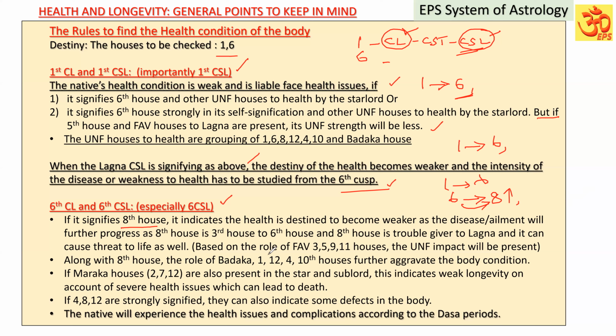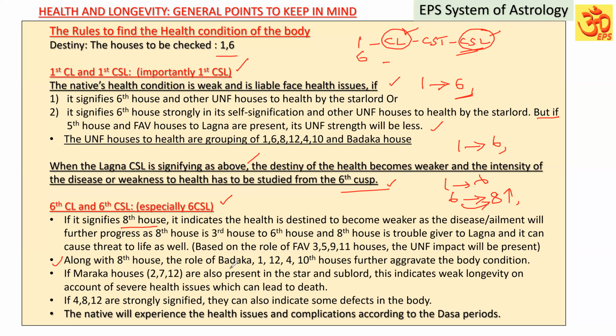Based on the role of favorable 3, 5, 9, 11 houses, please exclude the Badaka houses. The unfavorable impact will be present. Along with that, if favorable houses to the Lagna are also present, then the intensity of the trouble is going to be reduced. Along with that, if trouble-giving houses to the Lagna are also present, and Maraga Badaka houses are also joining, they are going to give threat to the life. That you have to keep in mind.